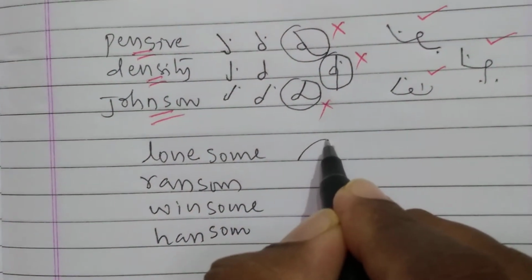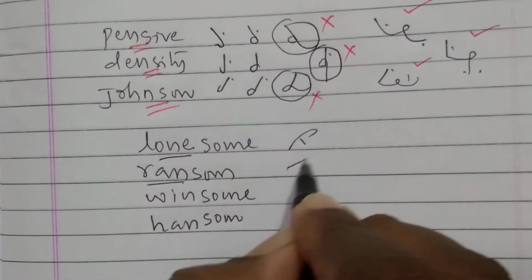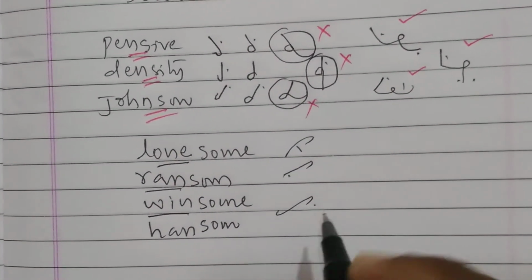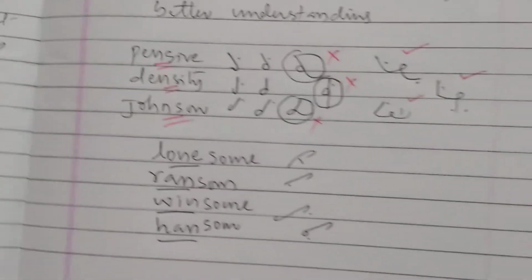Loan means this, this is called loan. Ran means ran. Win means win. Han means this is han. We know very well up to this.